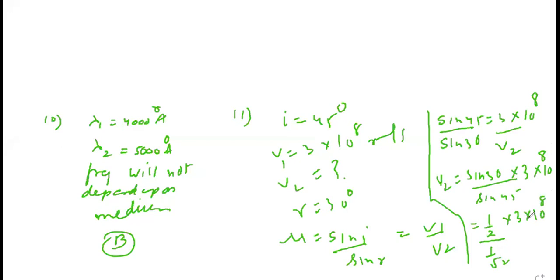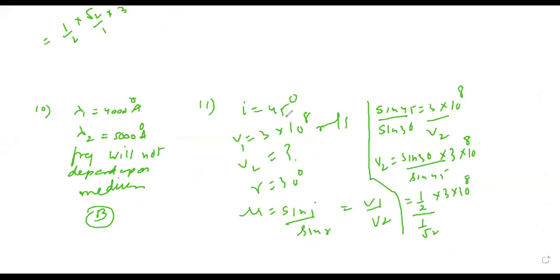Sin 45 is 1 upon root 2. So you will get this as half into root 2 upon 1 into 3 into 10 raised to 8, into 10 raised to 8. So that means 3 upon root 2 into 10 raised to 8.